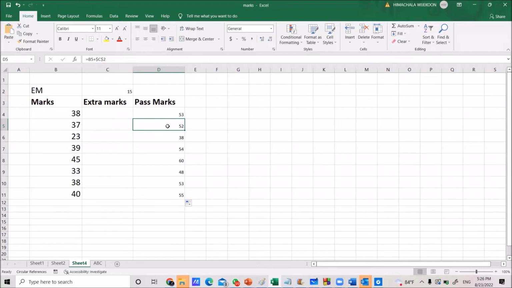If you click on the 38, only B5 becomes B6, but the $C$2 part is not changing. It remains the same. Next, if you click on the next cell, 54, only the B7 changes, it is not absolute. B7 is relative. The other part is an absolute reference.